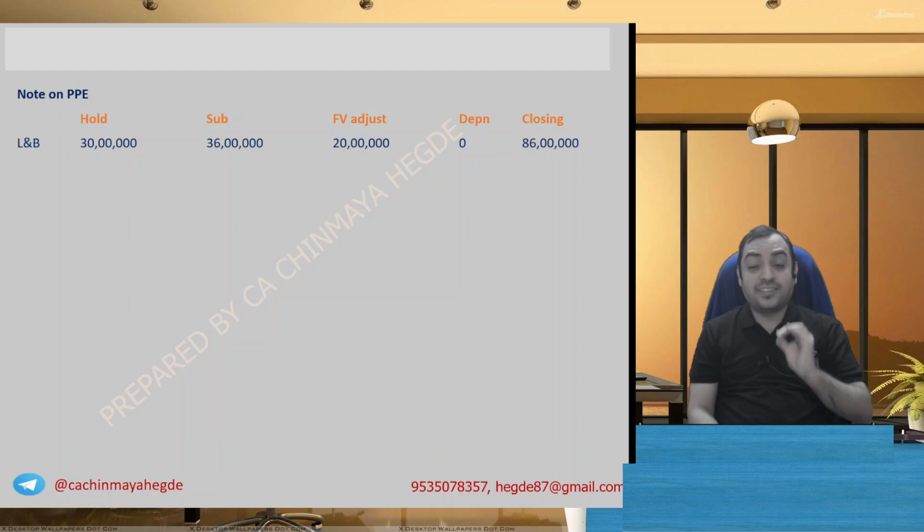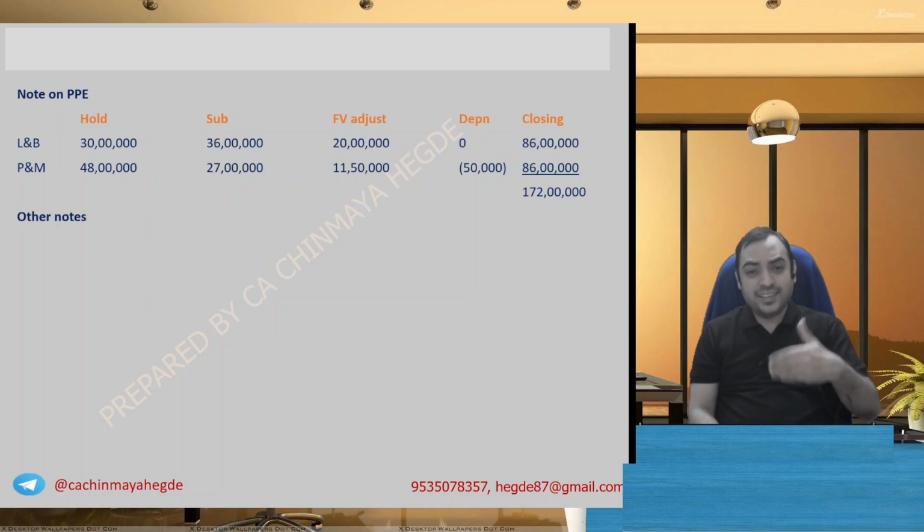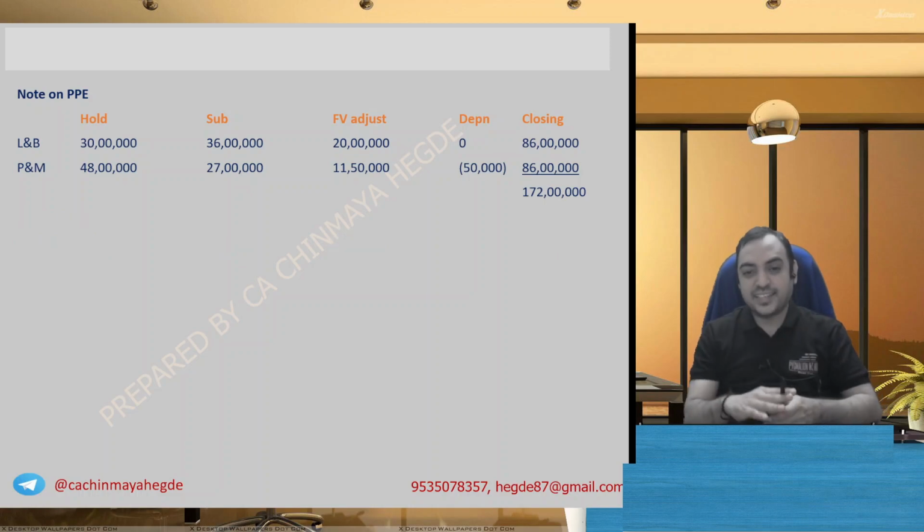Fair value adjustment is said, building to be increased by 20 lakh. No information on depreciation. Plant and machinery, we have done all the circus and calculated. 11 lakh 50,000 fair value adjustment, depreciation 50,000 incremental. Other notes also there, as I told you, let's do that here itself. Anyway, write down till here, then I'll come to the other notes part.